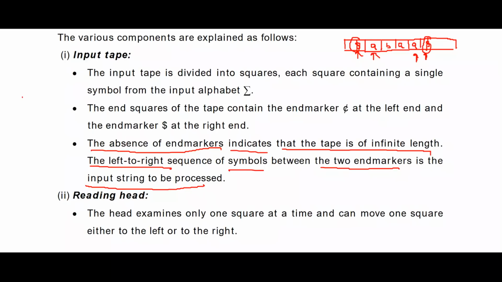Always we will travel from left to right. You will read this input and the read head will go to the right side, one step. Again, after reading this input, your read head will move one cell to the right. Like that, until you reach the end mark, your read head will move from left to right, one cell at a time. So this is the input tape. Your input string will always be supplied from the input tape.